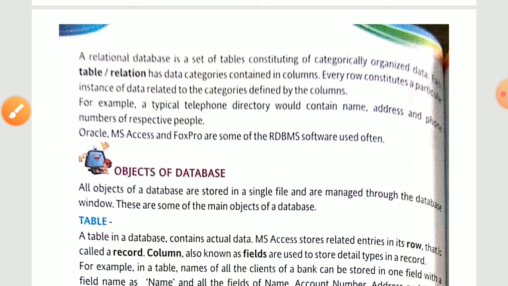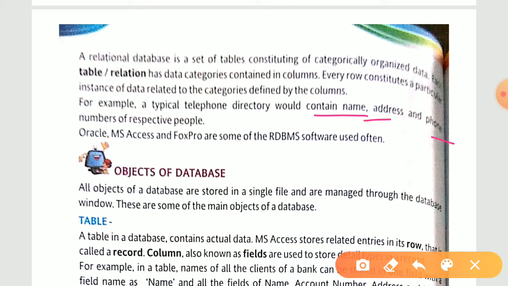Now for example, a typical telephone directory would contain name, address, and phone number of respective people. Oracle, MS Access and FoxPro are some of the RDBMS software used often.